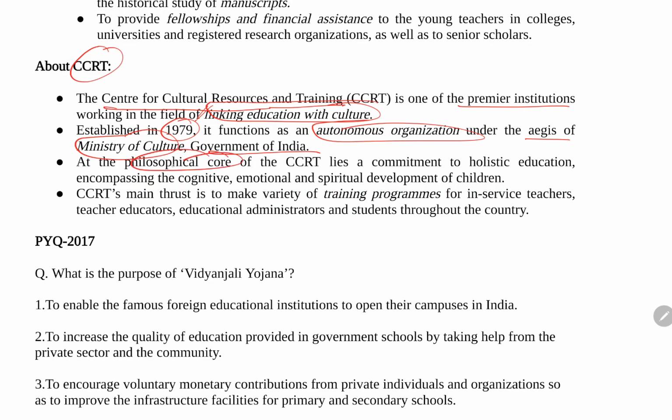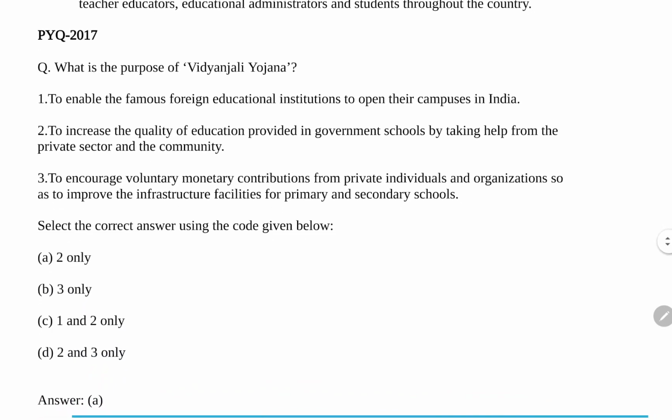And at the philosophical core of the Centre for Cultural Resources lies a commitment to holistic education encompassing the cognitive, emotional and spiritual development of the children. यानी कि जो बच्चे हैं उनका कॉग्निटिव, इमोशनल या होलिस्टिक डेवलपमेंट करना है. So this is the aim of the Centre for Cultural Resources and Training, and it also links education with culture. Now next is the PYQ 2017.